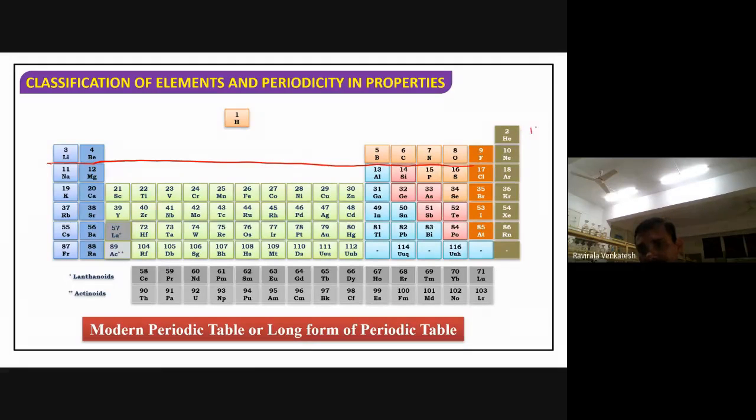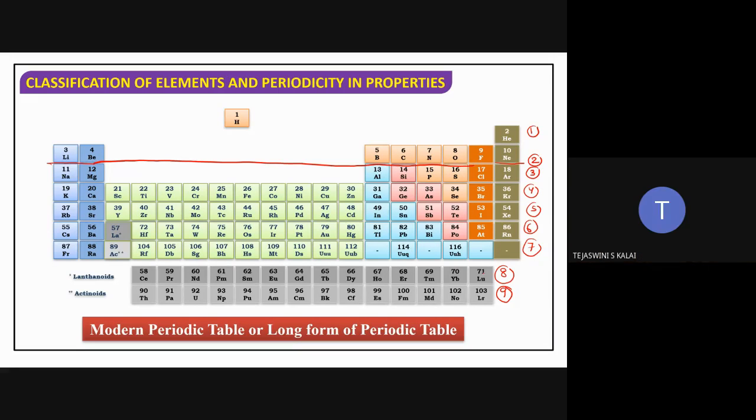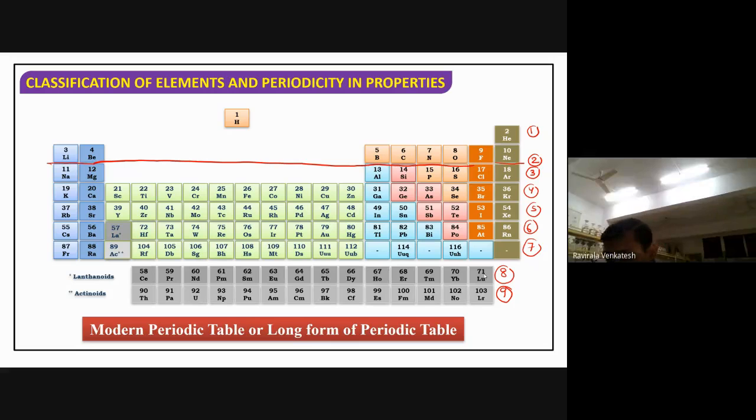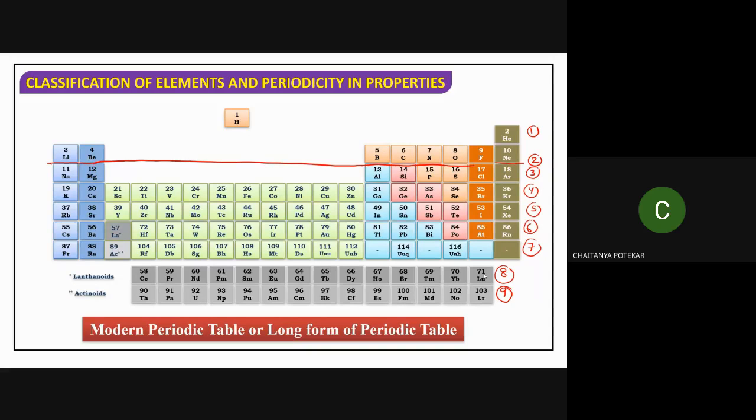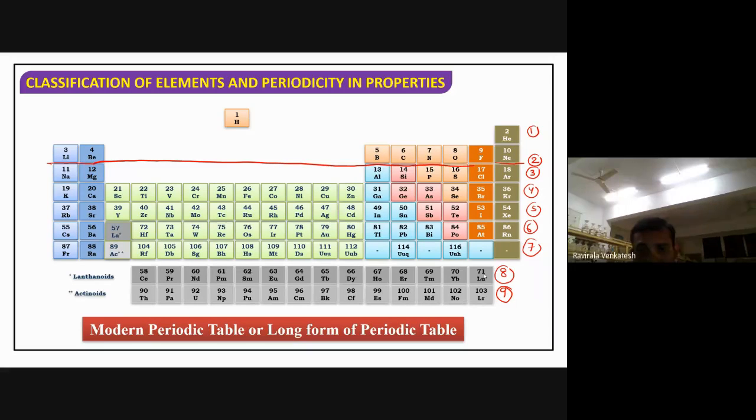This is the first period, this one is the second period, third period, fourth period, fifth period, this one is the sixth period, and this one is the seventh period. Is there an eighth period? Is there a ninth period? Total, how many periods are there? Only 7 periods.